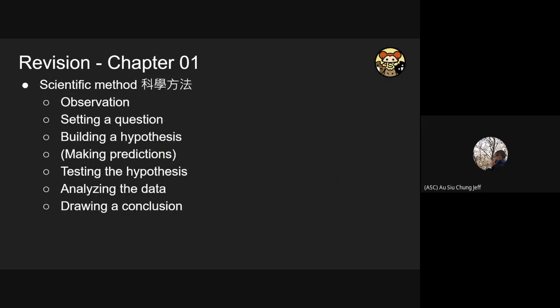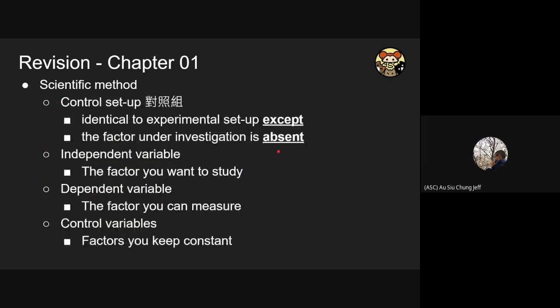And here are the common steps in the scientific method. Okay, first of all, we have an observation, and then we set a question. Later on, we build a hypothesis, and then probably we will make some predictions, and then we are going to test the hypothesis and analyze the data. Finally, we will draw a conclusion. So we will go over a number of examples from the history of science development, and you should always have a mindset that you can fit this model into various histories.